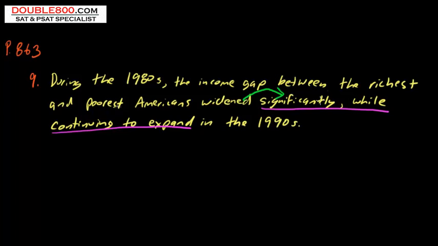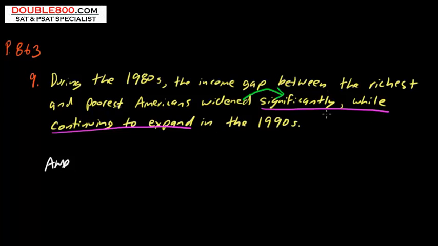When you're joining an independent clause, unless there's some contrast or a verb that takes another type of preposition, it will always be an and to connect the 2. And here we don't have contrast. We're furthering the first part of the sentence. The gap widened in the 80s, and it widened in the 90s. There's no contrast here. We definitely need an and. It's not going to be while.